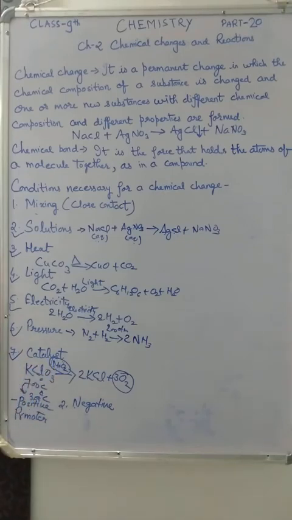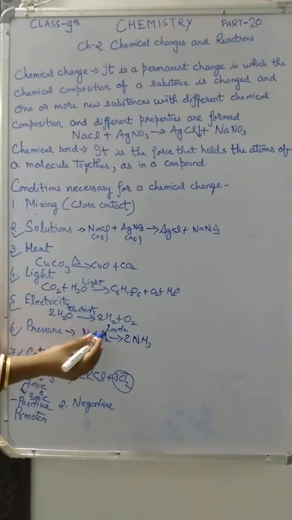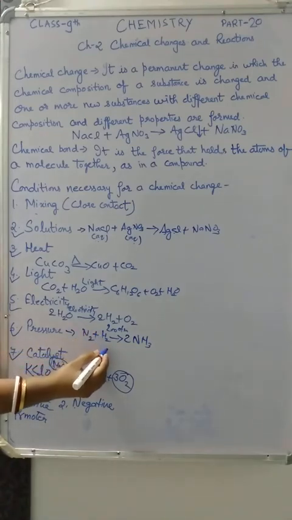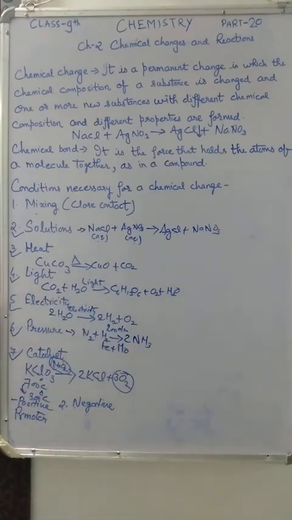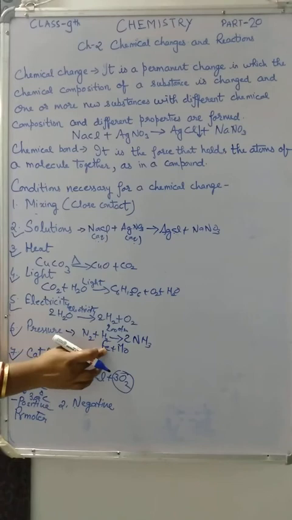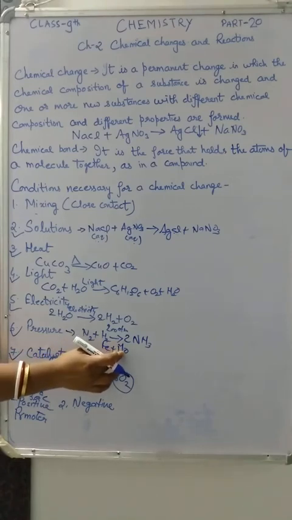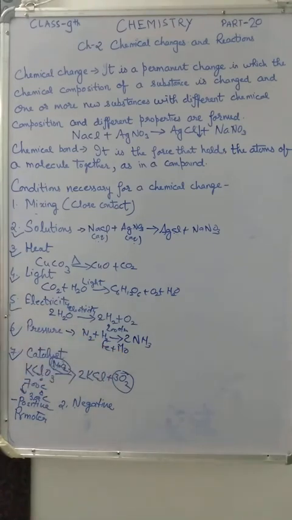For example, in the manufacture of ammonia, iron acts as a catalyst and molybdenum as a promoter. Molybdenum increases the efficiency of the catalyst iron.